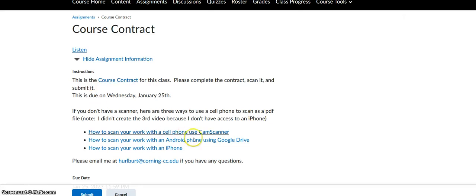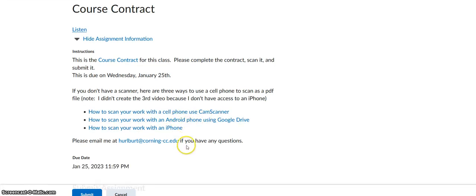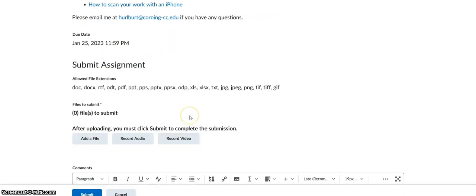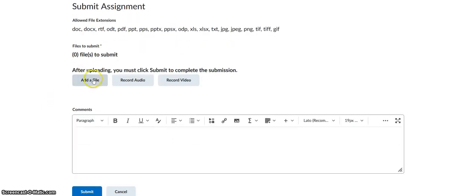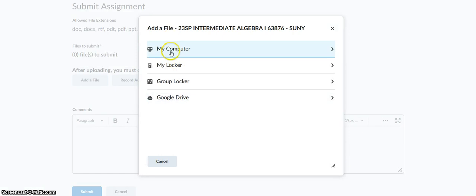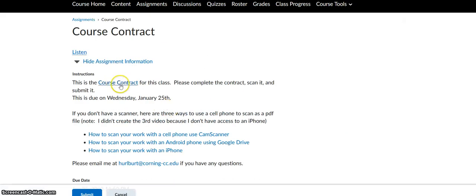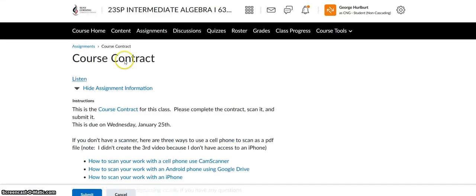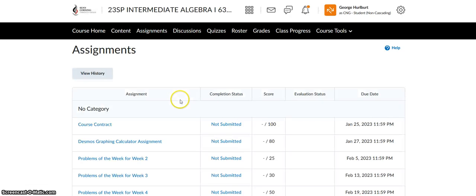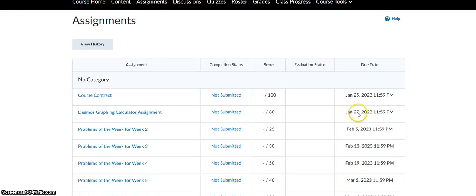So I give you 3 different options for how to use your cell phone. This will work for any cell phone. This one will work specifically for Android, and this one will work specifically for iPhone. So you're going to scan it. When you're done, you'll come down here, you'll add a file, and you'll browse and upload your file. All right, so like I say, this course contract is actually your very first assignment of the whole semester. And then this Desmos graphing calculator one comes up soon too. You'll notice that's due January 27th.